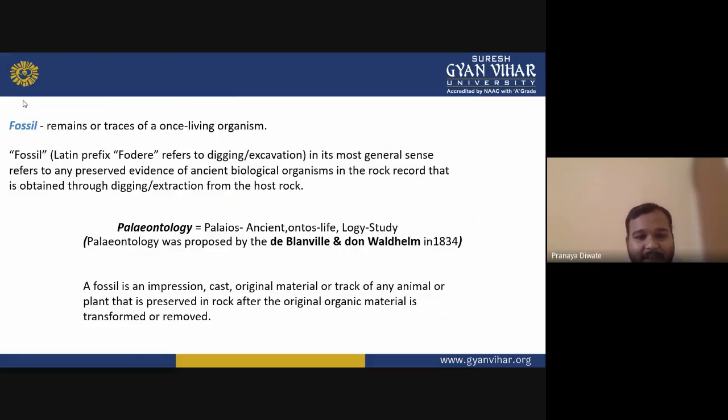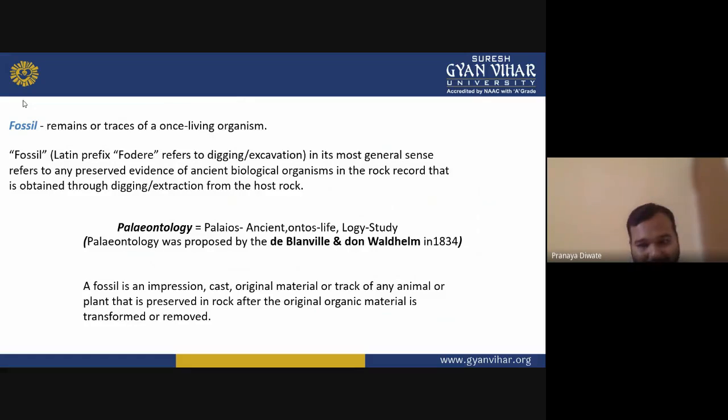A fossil is an impression, a cast of original material or track of any animal or plant that is preserved in a rock after the original organic material is transformed or removed. Mostly it is not that you have the whole animal or plant stored as it is.